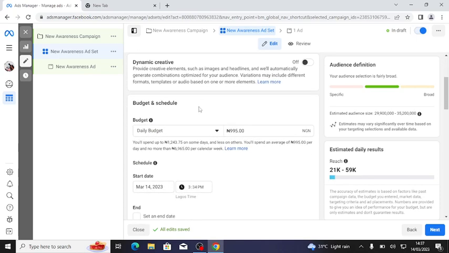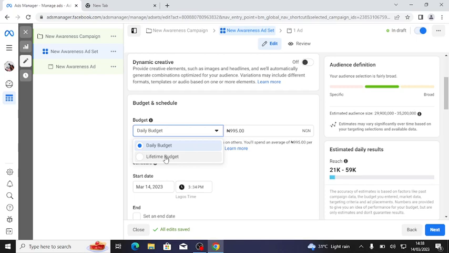Now, what is budgeting? Budget is when you decide on the amount of money you want to spend on ad. We have daily budget and lifetime budget. What is the difference between daily budget and lifetime budget? Daily budget is the amount you want to spend daily on ad.